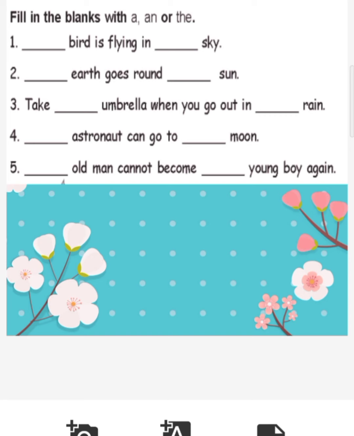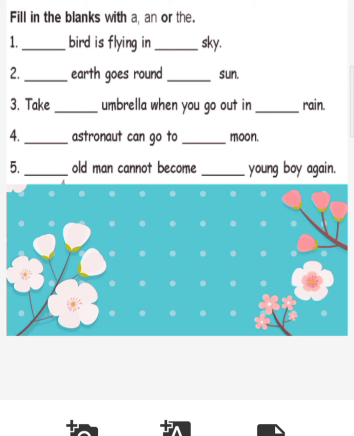Well, students, here we are taking few sentences for practice. Dash bird is flying in dash sky. A bird is flying in the sky. Sky, always definite article. Dash earth goes round dash sun. Thus, the earth goes round the sun. Earth and sun also always definite article.